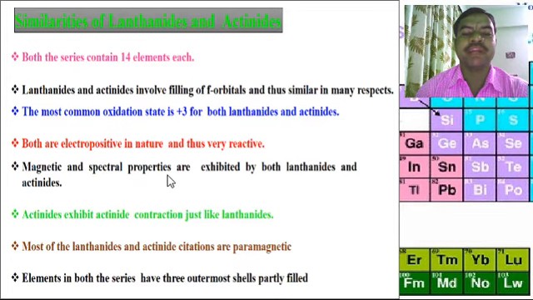Magnetic and spectral properties are common to both the lanthanides and actinides. Actinides exhibit actinide contraction just like lanthanides. Most of the lanthanide and actinide cations are paramagnetic. The elements in both the series have the three outermost shells partly filled.